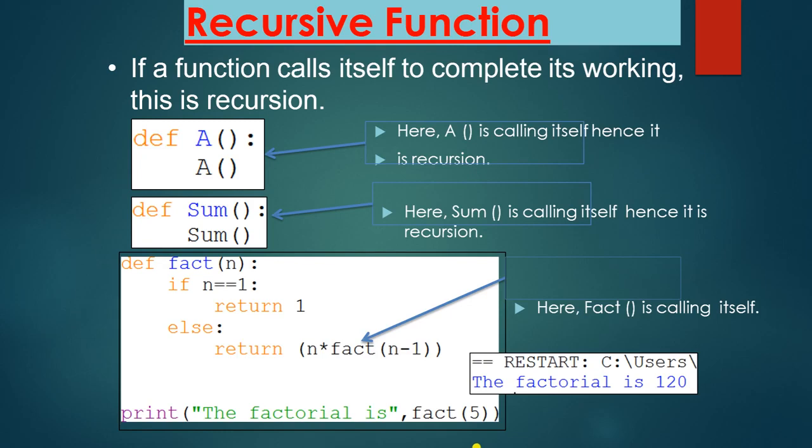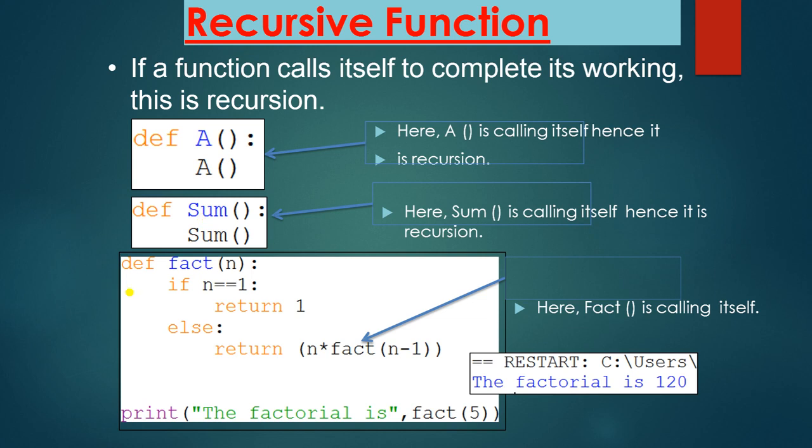So how will it work? For example, this def A is calling itself, so it is a recursion. Now def sum is calling itself, so it is also recursion.